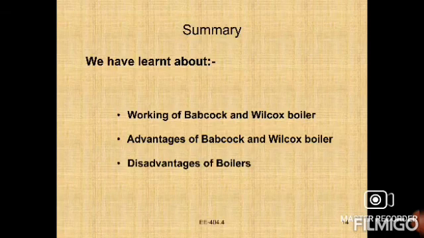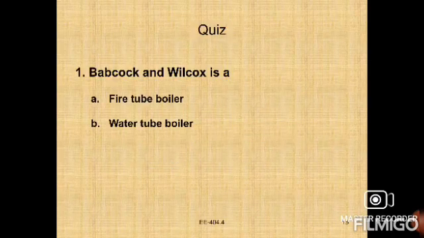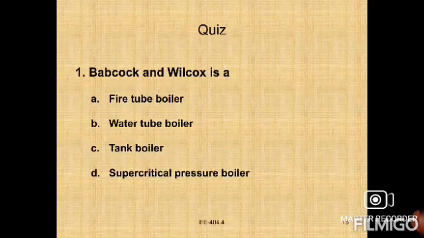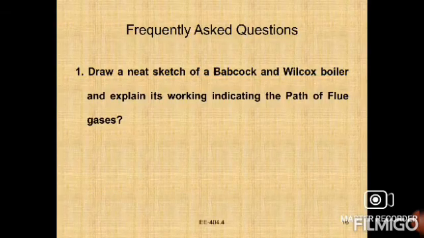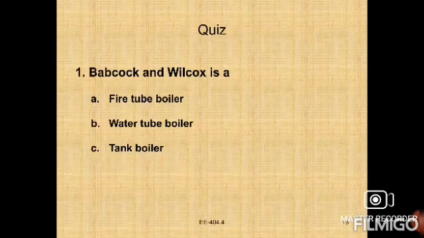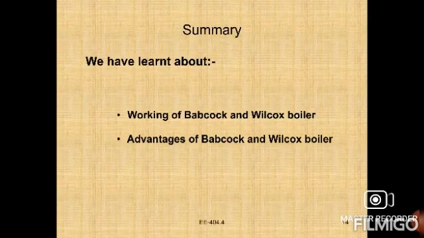In this class, we have discussed the working of the Babcock and Wilcox boiler, its advantages, and its disadvantages. These are the main things. Babcock and Wilcox is a water tube boiler. Next, draw its sketch and explain its working, indicating the path of flue gases. What is the principle involved in circulation of water in the Babcock and Wilcox boiler? So this is our class. If you need, I will explain once again.